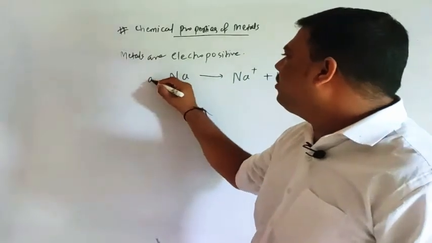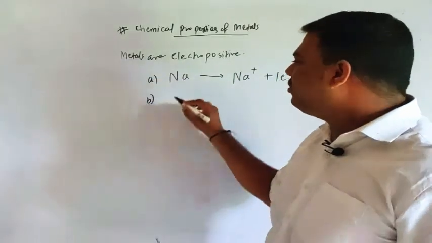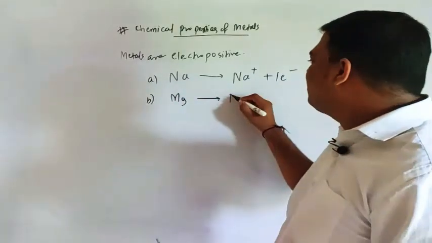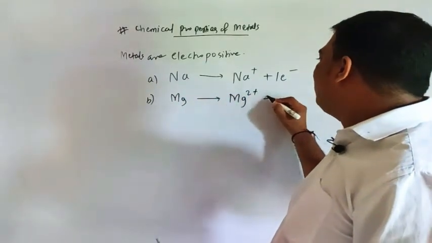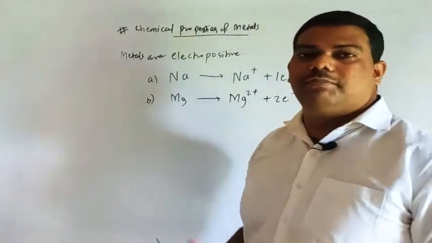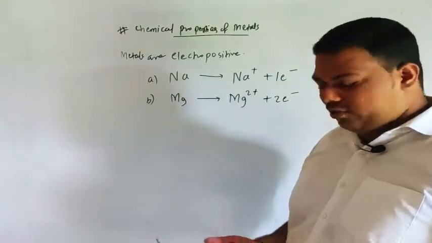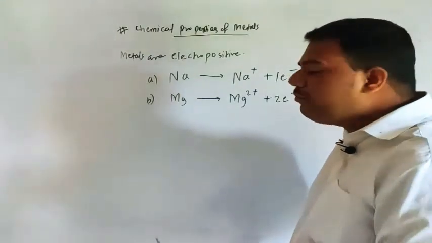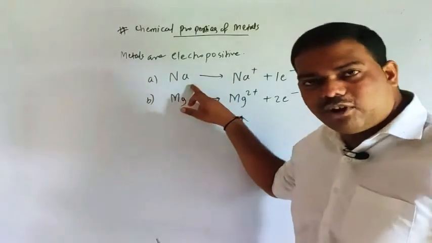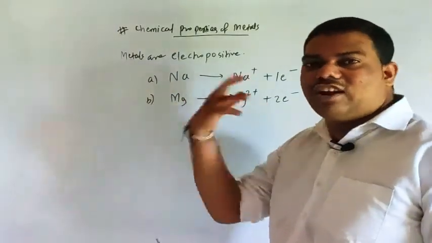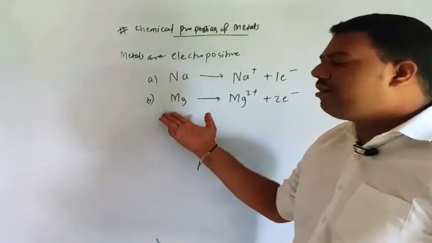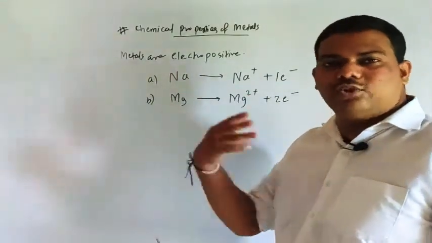Small b, we can also write regarding Mg: Mg gives Mg2+ plus 2 electrons e-, as we discussed in our previous topic, atoms and molecules. There we discussed the atomic number of these. Sodium loses one electron, its electron configuration is 2,8,1. Magnesium is 2,8,2, so it loses 2 electrons.